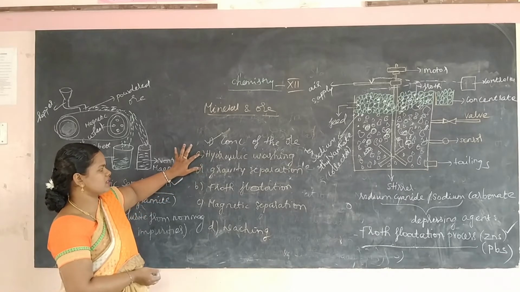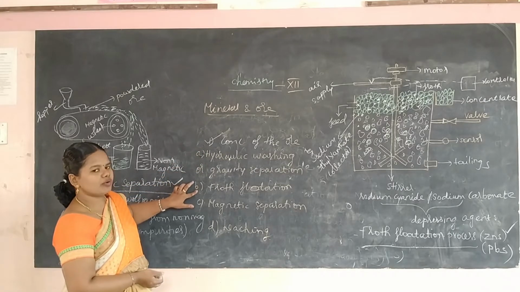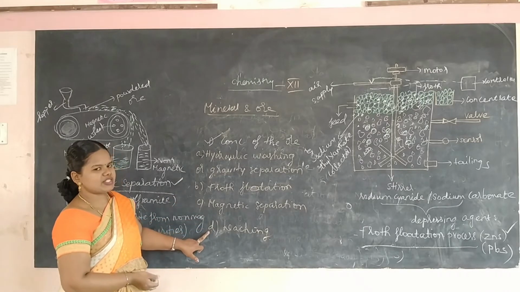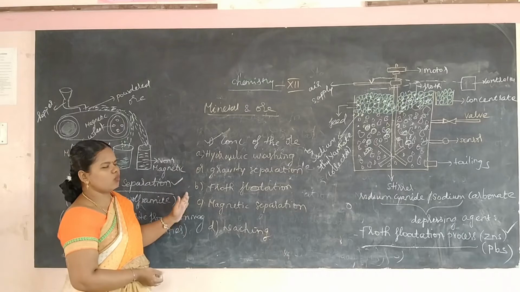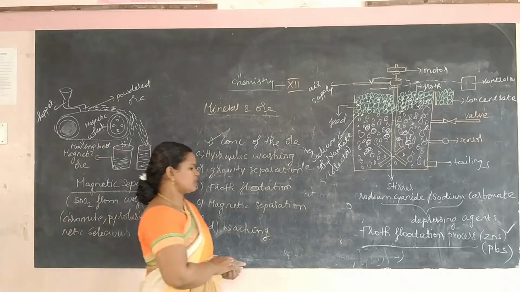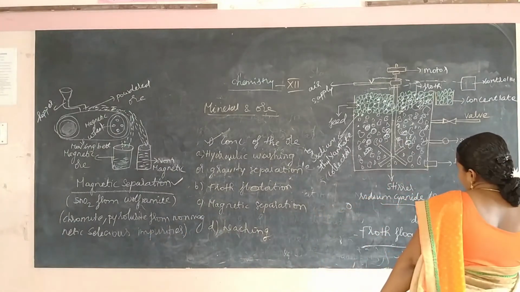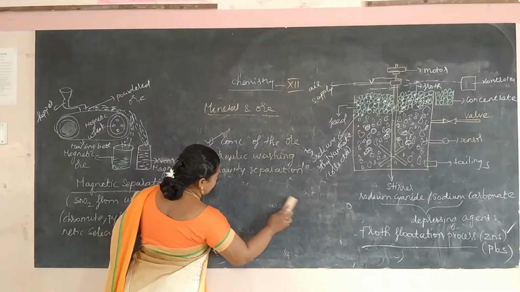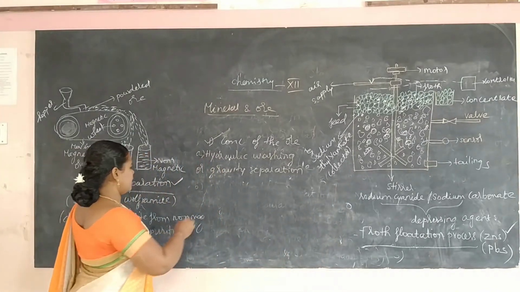So 1 mark they can ask. And the next one, froth flotation process. And the third one, magnetic separation. Fourth one, leaching. So these are the methods involved in the concentration of the ore or enrichment of the ore. So first I am going to explain hydraulic washing or gravity separation process. In the book there is no diagram, but I am drawing a rough diagram.